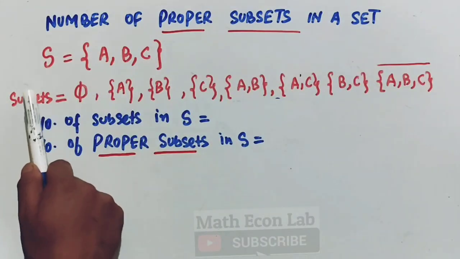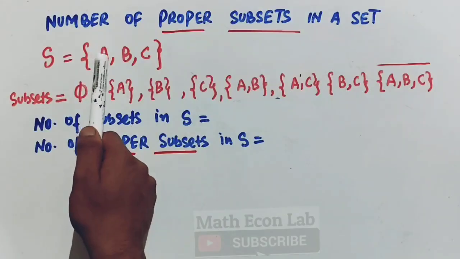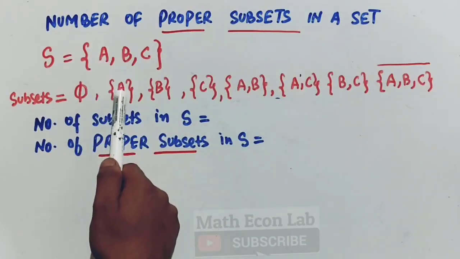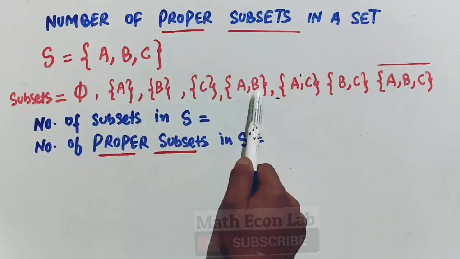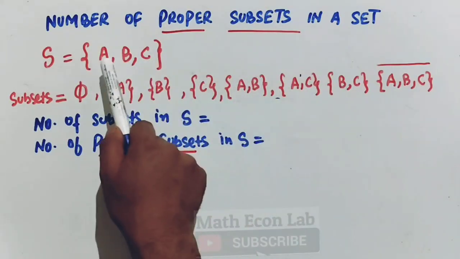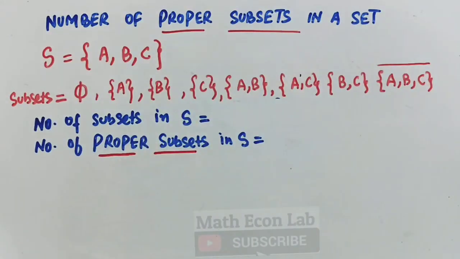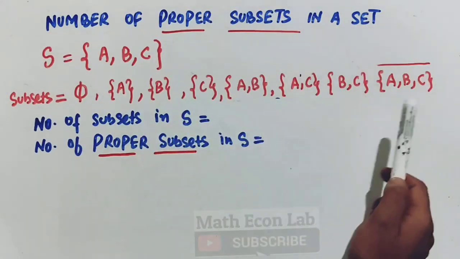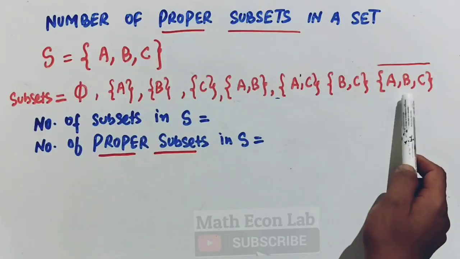Now the subsets of the given set will be, so phi is always a subset of any set, so phi is one subset. A is also a subset of S, B is a subset of S, C is a subset of S, AB is also a subset of S, AC is also a subset of S, BC is also a subset of S, and the given set itself is a subset of the set. So what I can say here is that a set is a subset of itself.